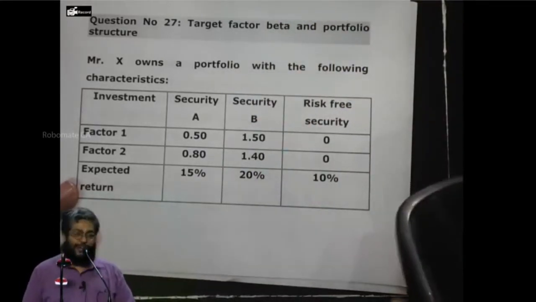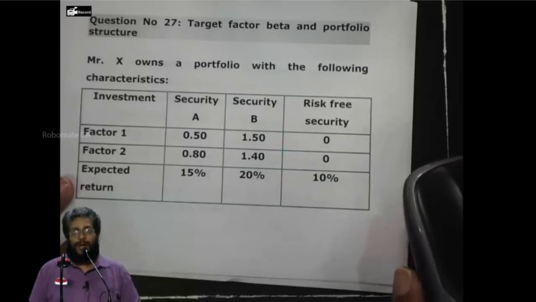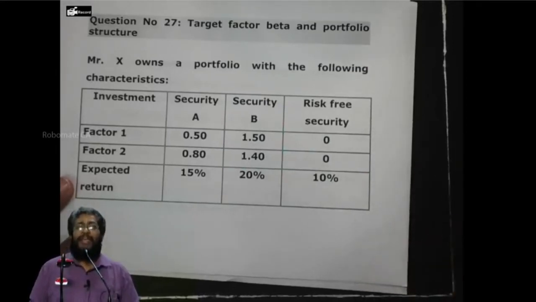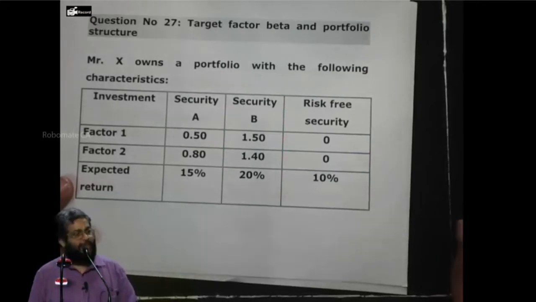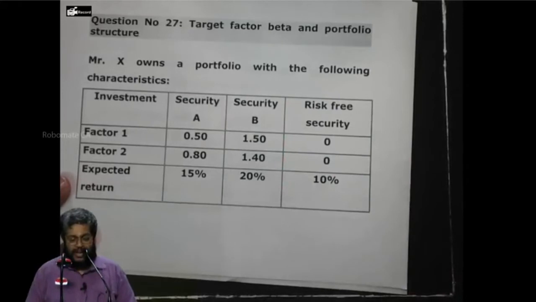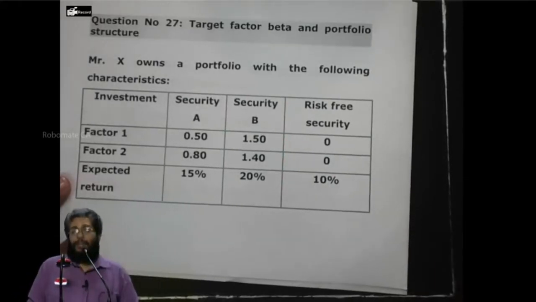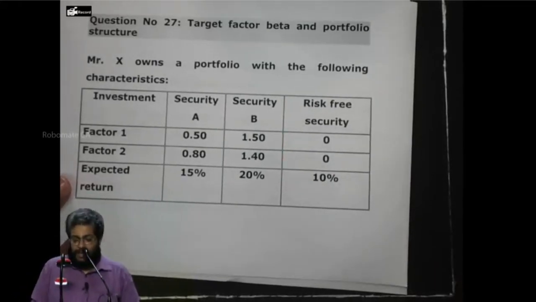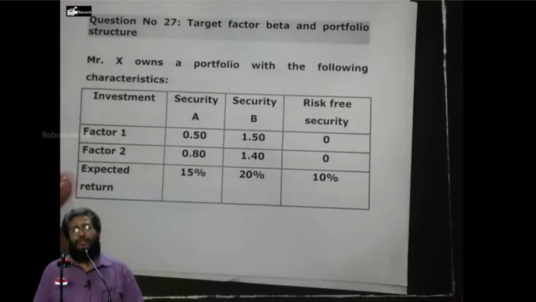Okay, now. 0.5 into proportion of A plus 1.5 into proportion of B is going to give me the beta of the portfolio, the factor 1 beta. I want it to be 1. Who said? The question said. Now, please tell me the second equation. Everybody should hear the voice. 0.8 into proportion of A plus 1.4 into proportion of B is equal to 0.